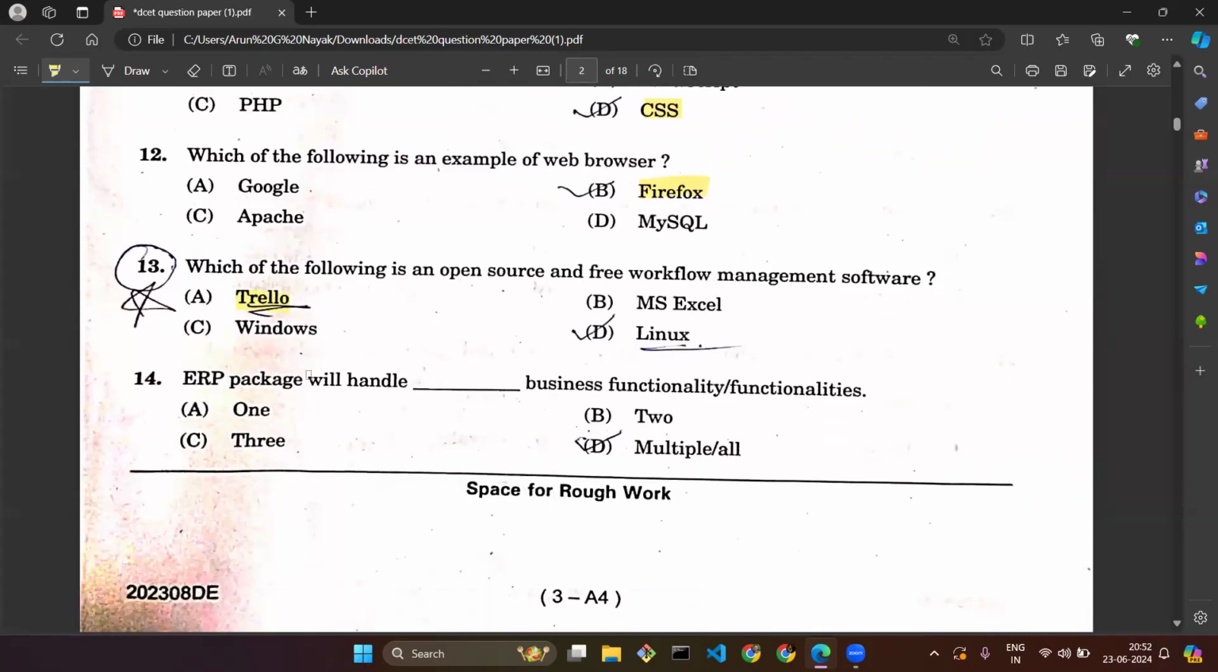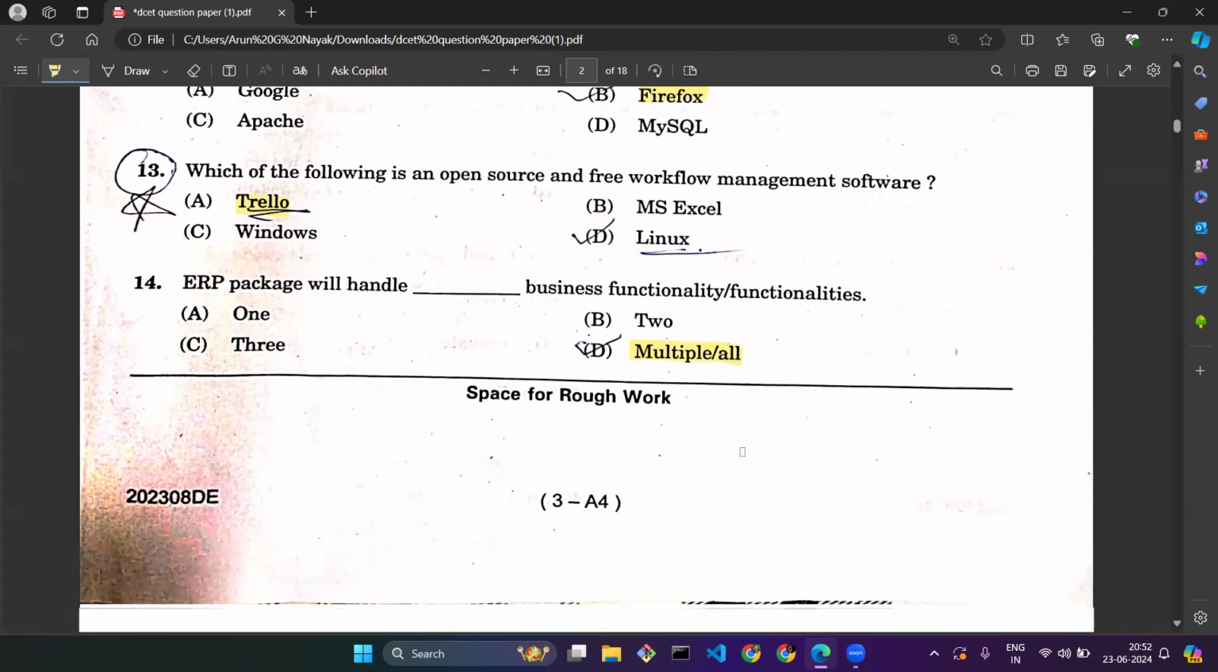Question number 14. ERP package will handle which business functionalities? Whether it will handle one, two, three, or all. If you know the concept of business functionalities in ERP, that is enterprise resource planning, it will be able to handle multiple. It's not specific to any number. That is the advantage of an ERP package. It can handle multiple business functionalities.